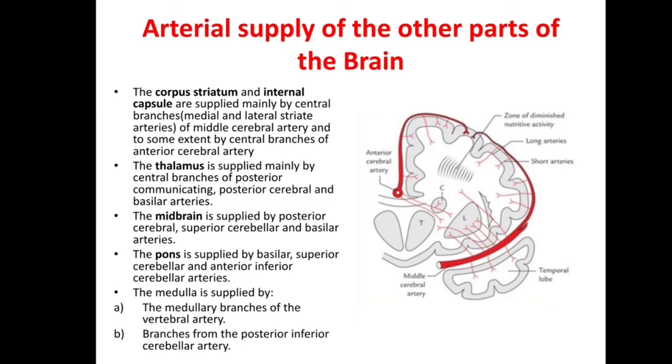Midbrain is supplied by posterior cerebral, superior cerebellar and basilar arteries. Pons is supplied by basilar, superior cerebellar and anterior inferior cerebellar arteries. Medulla is supplied by medullary branches of vertebral artery and branches from posterior inferior cerebellar artery.